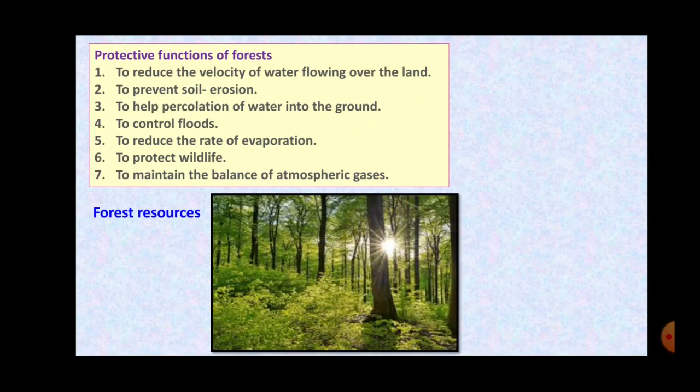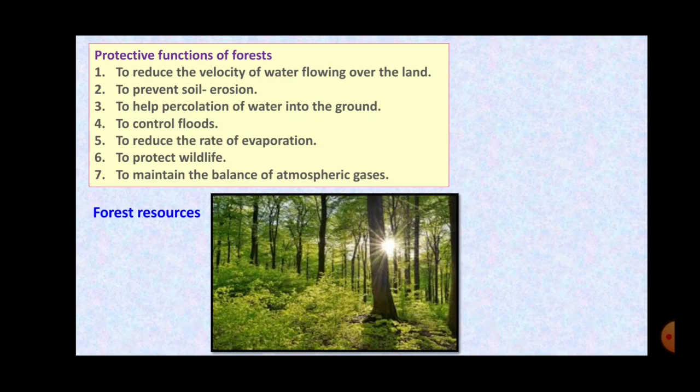That means they can only convert the solar energy into food, right? Through the process of photosynthesis. Yes, and this happens only because of the green pigment chlorophyll, right? Because they have chlorophyll in them, and thus they are able to synthesize their own food.